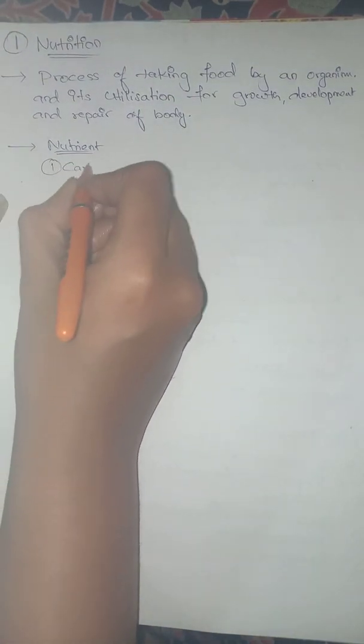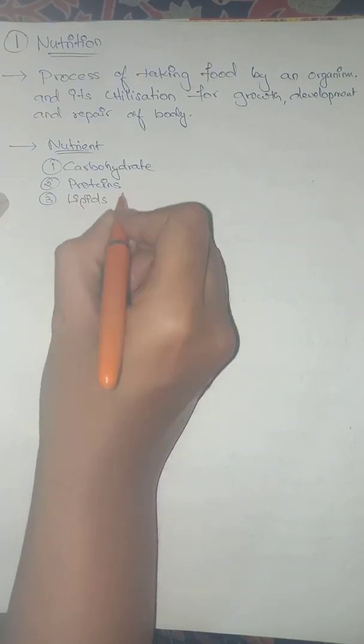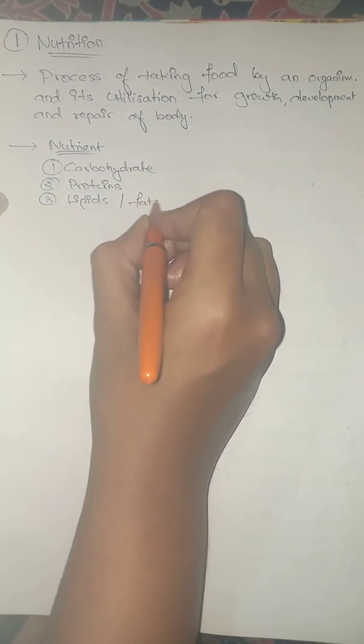First of them are the carbohydrates, which are also called the energy giving food. Second, the proteins. Third, lipids, or the fats.